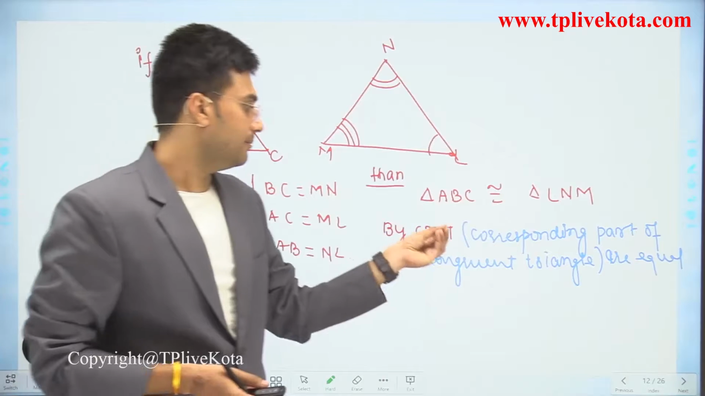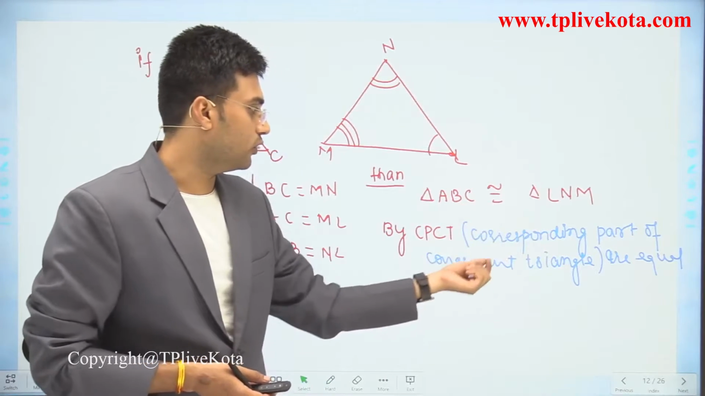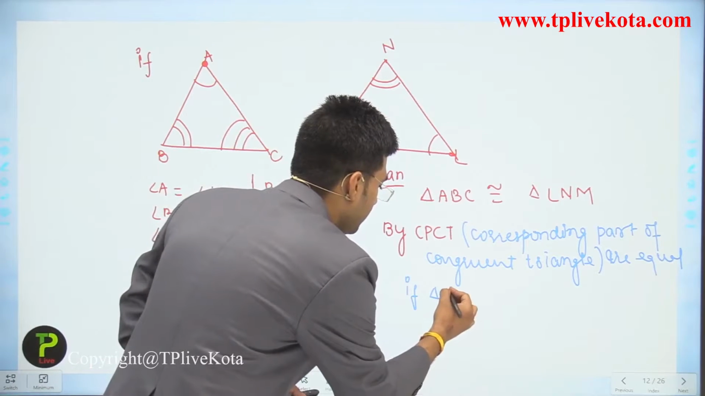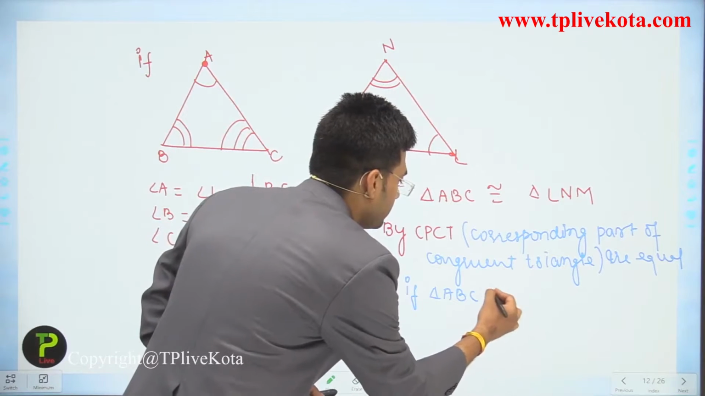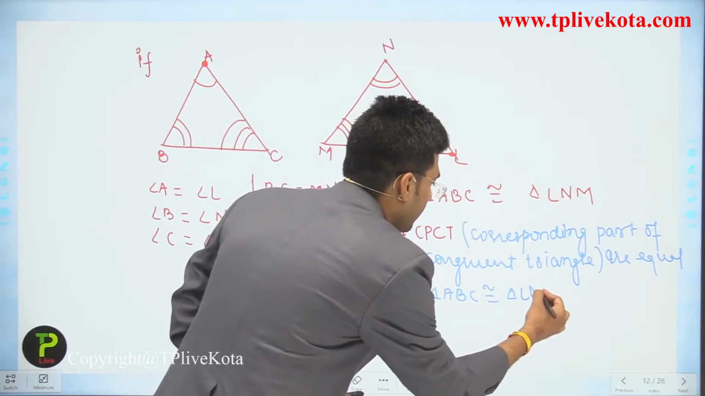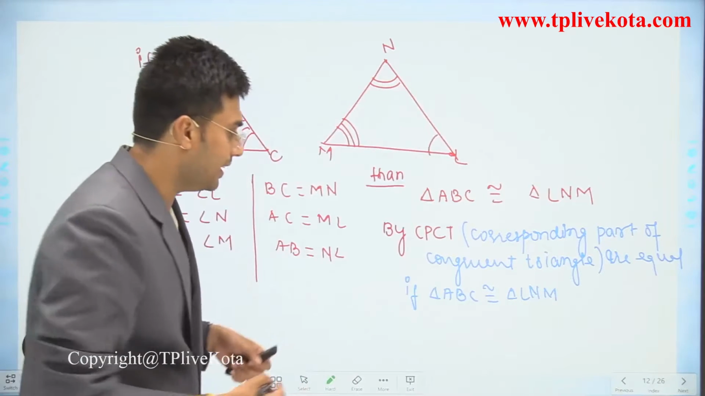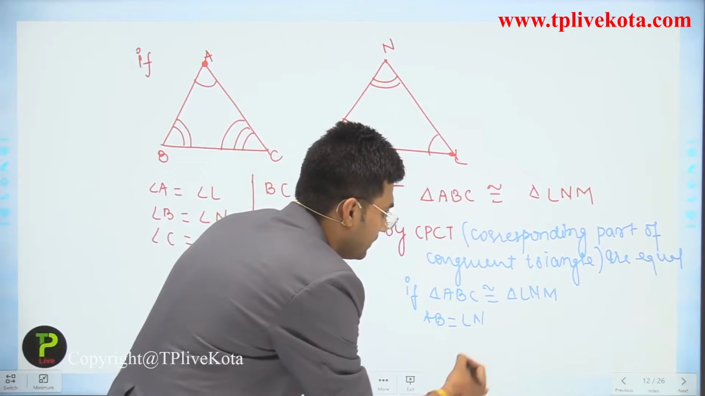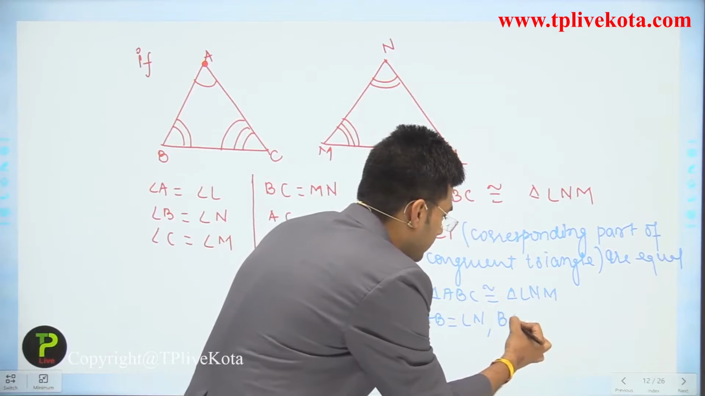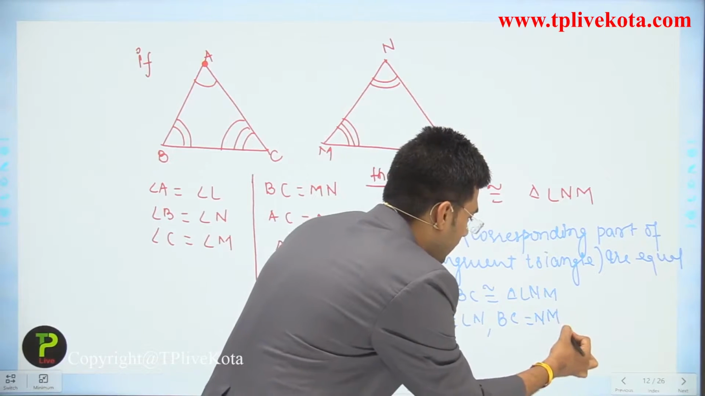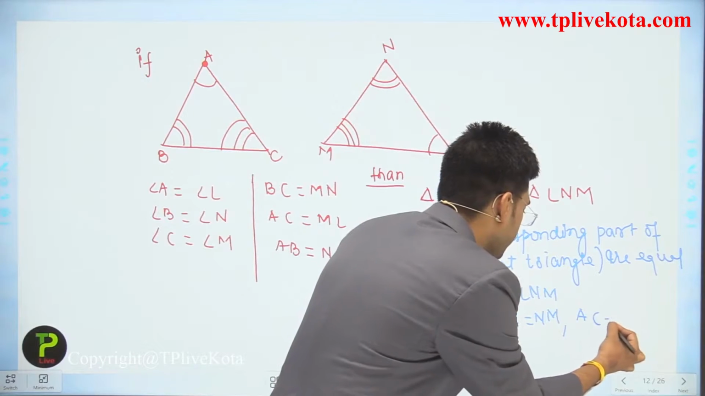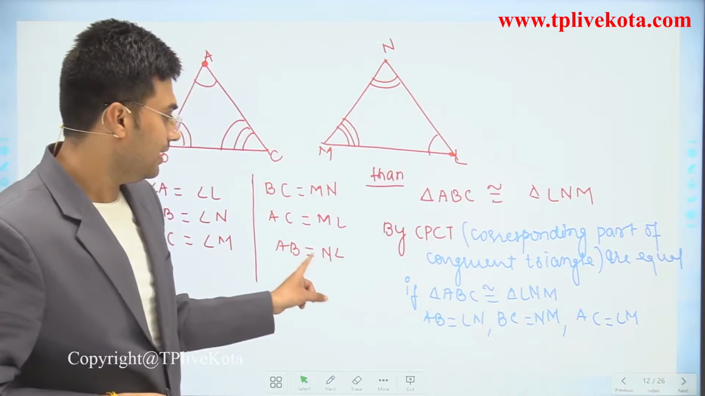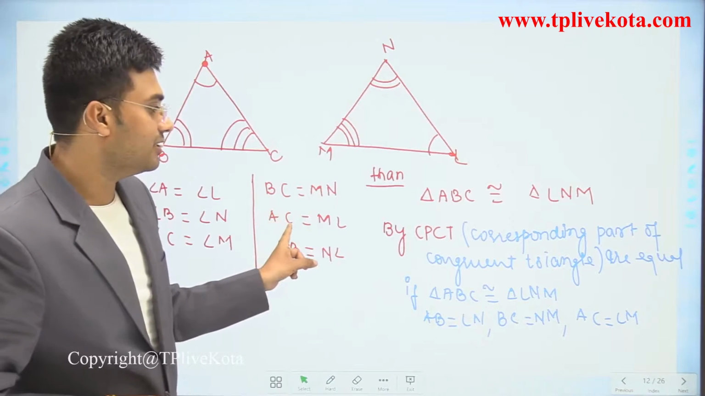By CPCT means corresponding parts of congruent triangles are equal. If triangle ABC is congruent to triangle LNM, then we can say that side AB is equal to LN, side BC is equal to NM, and side AC is equal to LM. So we can compare here also. AB is equal to NL, BC is equal to MN, and AC is equal to ML.